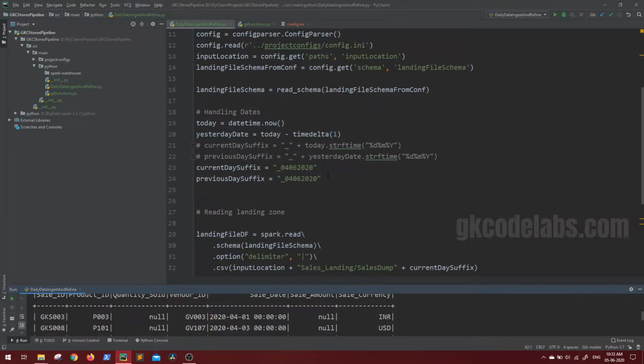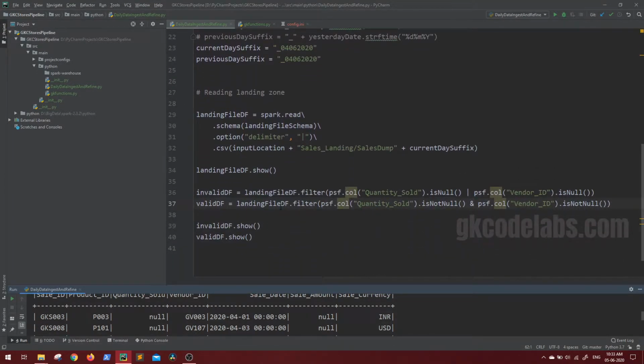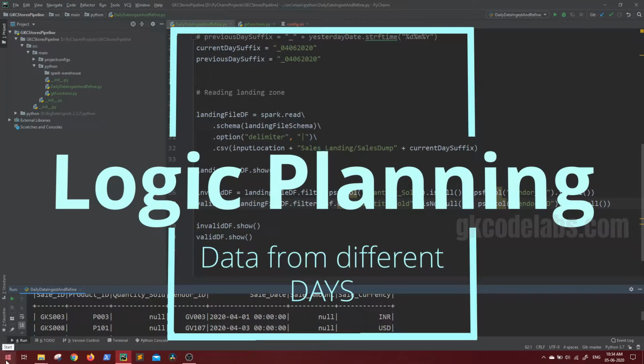In our last video, we saw how to read the data and filter it as valid or invalid as per the given business scenarios. Now our exact requirement is to read the landing file daily, but also consider the previous versions of whatever data was invalid, and consider that while reading the current day's data. So how do we plan this? Let me explain with a small diagram.